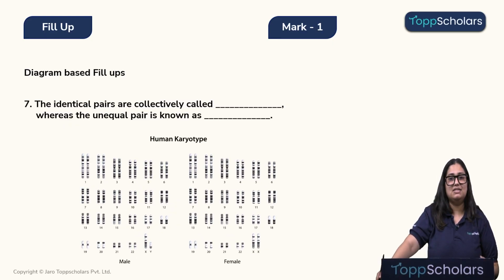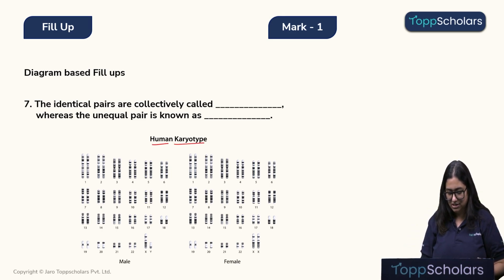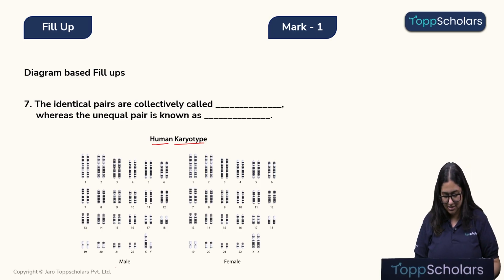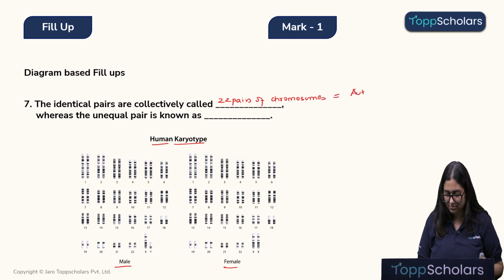The identical pairs are collectively called as, whereas the unequal pair is known as. Now let's look at the human karyotype. These are basically the chromosomes present in a human, right? This is the male side and this is the female side. Now we can see over here from number 1 to 22, if you look at the chromosomes, they are identical to each other. So these 22 pairs of chromosomes which are identical are known as autosomes.